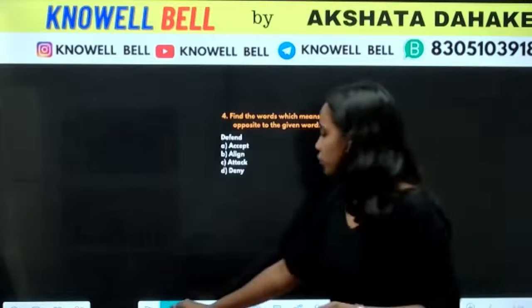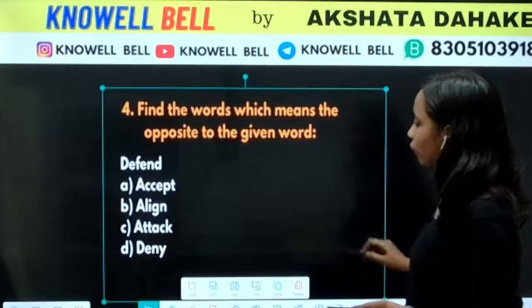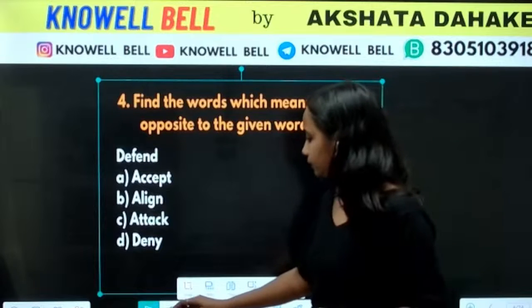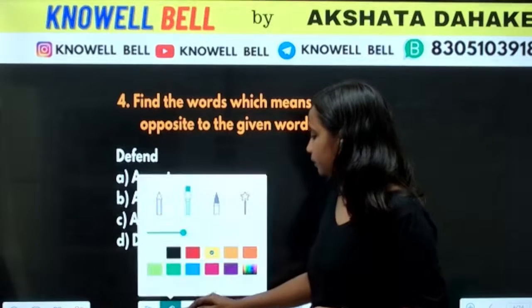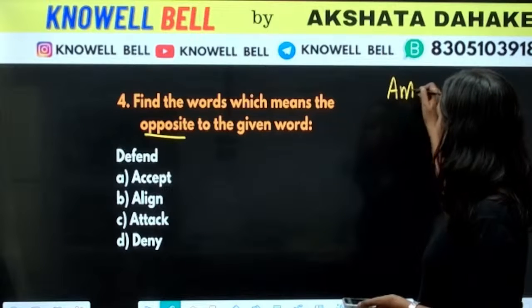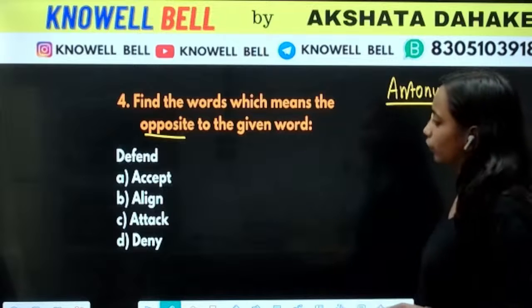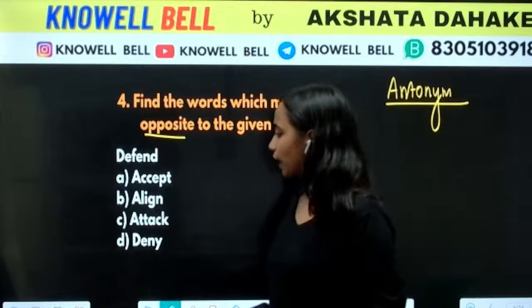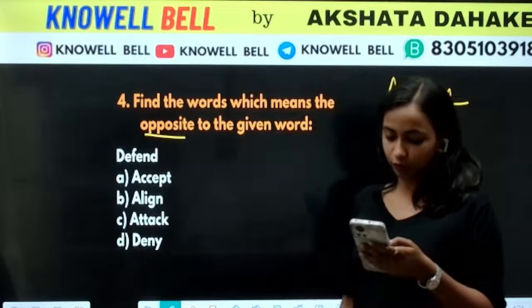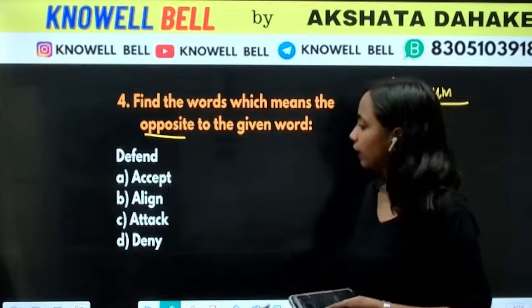Next question is question number 4. This is again a question dealing with antonym. Find the opposite word of defend. Opposite word means antonym. We have to find the antonym for defend. Defend: accept, align, attack or deny. What will be the right answer?